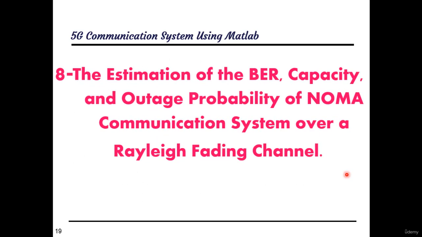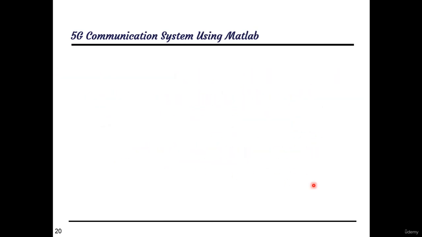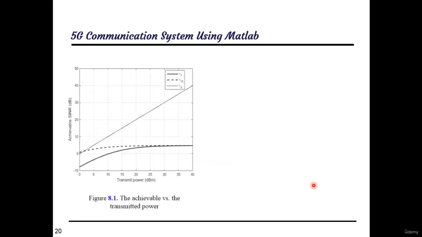The final outline, the estimation of the bit error rate performance, capacity and outage probability of non-orthogonal multiple access communication system over a relay fading channel. Using the Matlab codes, you will get the following result.